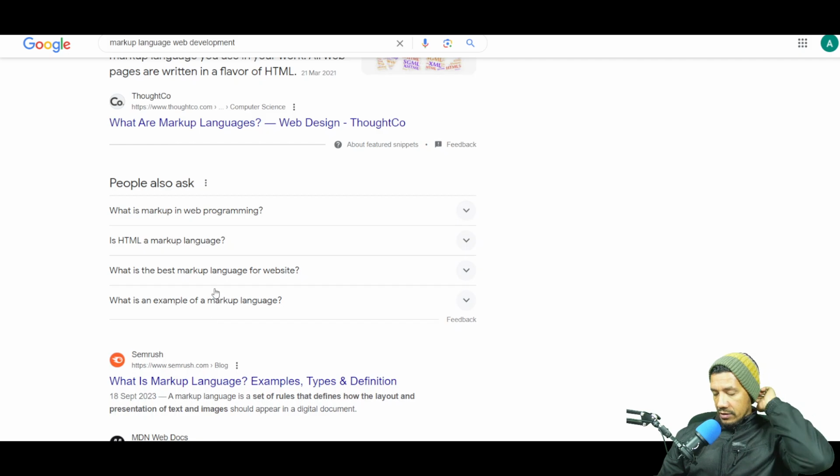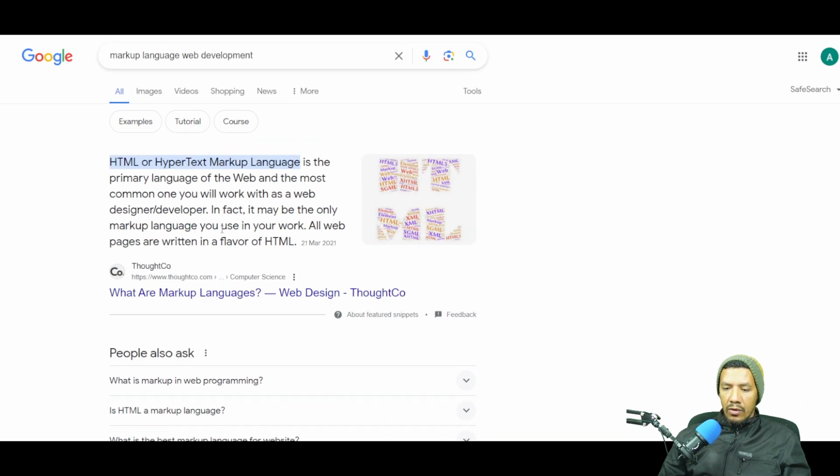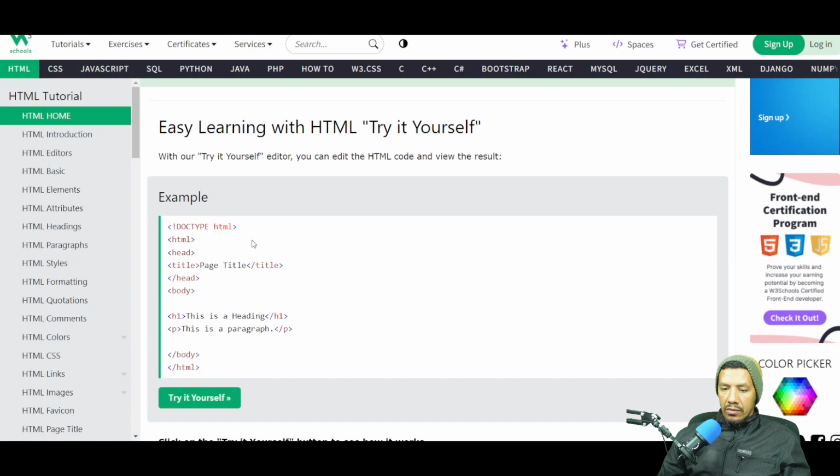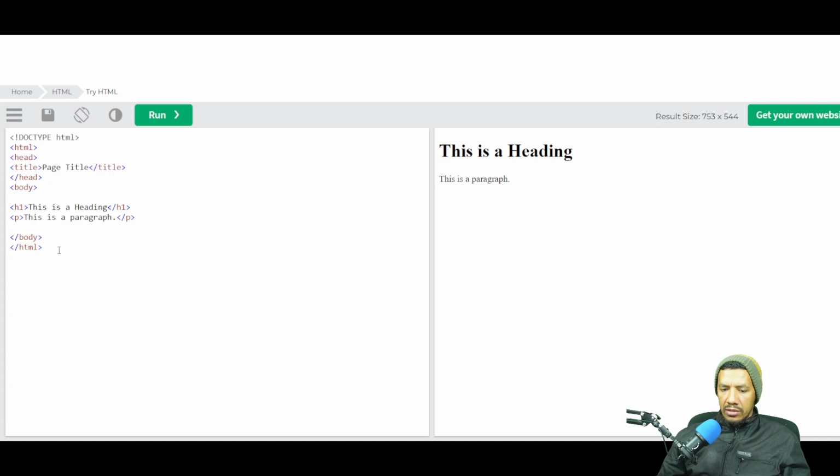But you can read different definitions, go to different websites, or even watch a video on what HTML is. Okay. So in this tutorial, for example, you can see easy learning with HTML. They cover a basic HTML document over here. So you click on "Try it yourself". The HTML is here on the left, and if you click on run, this is what is rendered. So for example, this here on the right column would be a web page. On the left is the HTML that renders a web page.